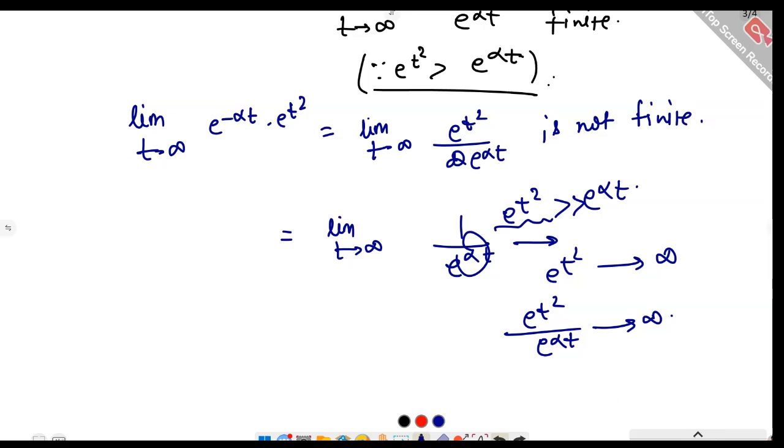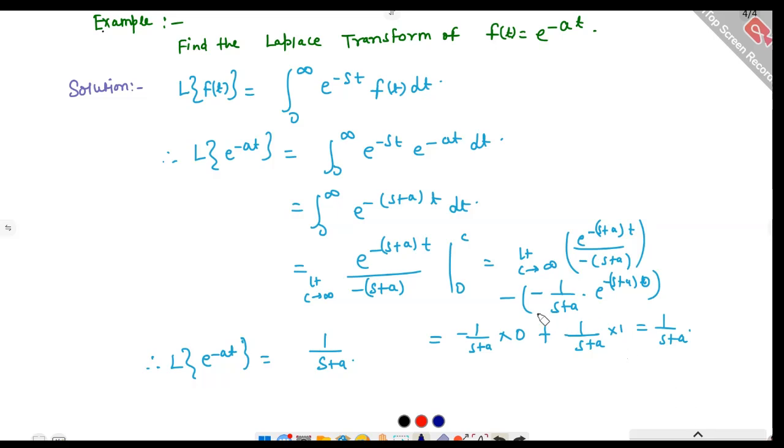Now, we have an example. We have to find the Laplace transform of e raised to power minus at. The definition of the Laplace transform is the integral from 0 to infinity of e raised to power minus st times f(t) dt. So this is the definition, which we have seen in earlier slides.